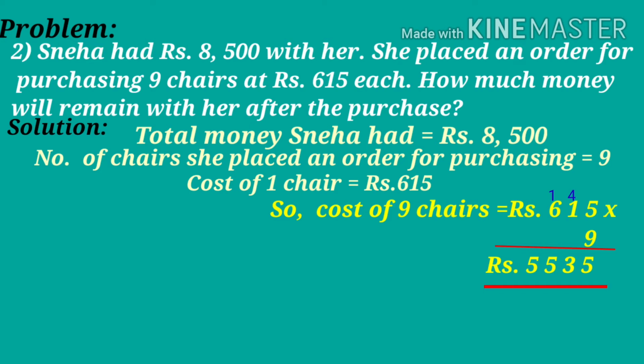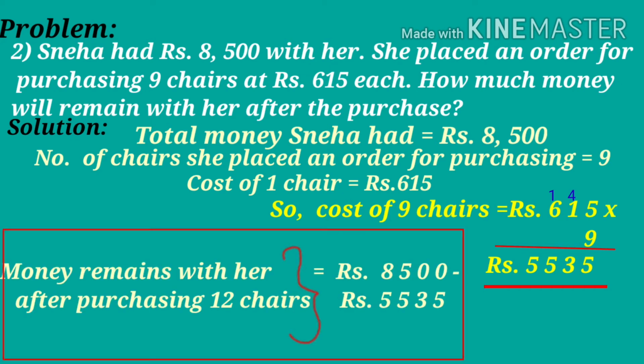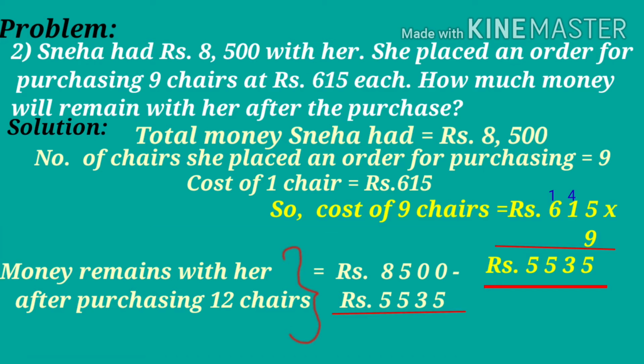The same case happens here. After purchasing 9 chairs, how much amount will be left with her? How can we find it? Yes, you are right. We have to subtract the money she spent on chairs from the money she had with her. Thus, we get 8,500 rupees minus 5,535 rupees is equal to 2,965 rupees. So, after purchasing 9 chairs, 2,965 rupees will remain with her.